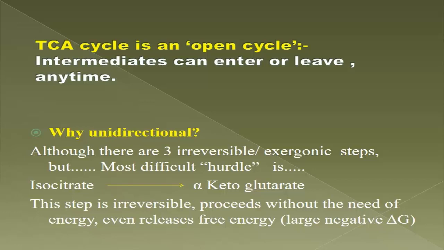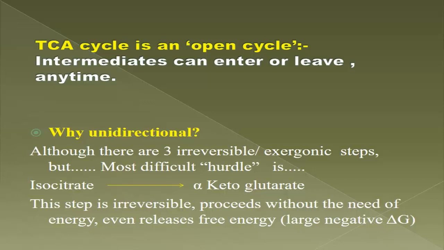Now the next question: why is this cycle unidirectional? Although there are 3 irreversible or exergonic steps in the cycle that I told before, that is step 1, step 3 and step 4, the most difficult hurdle is the conversion of isocitrate into alpha ketoglutarate.